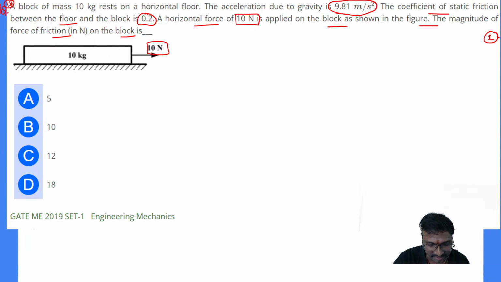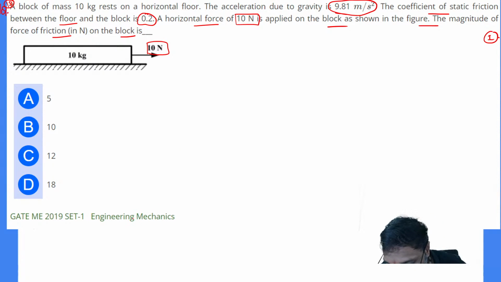How can you calculate the magnitude of this frictional force, everyone? Somebody calculate it and tell me. Anyone?